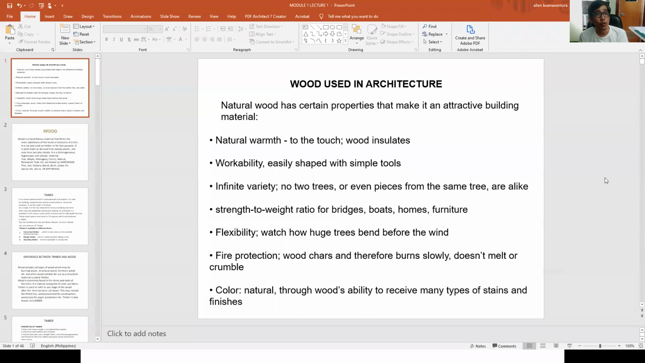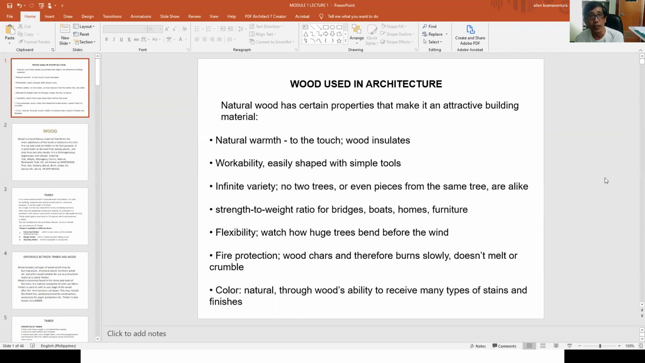So our topic is wood. This is part one, or lecture number one, of our module, and we will discuss the different characteristics of wood and the different types of trees we can use for construction and furniture making.